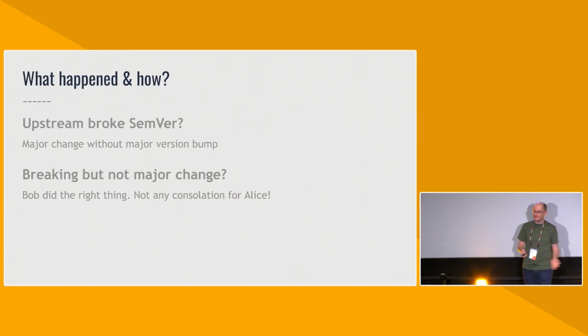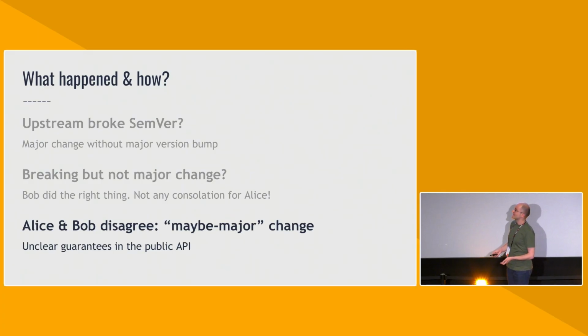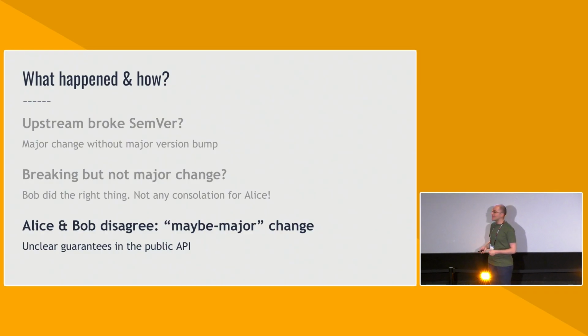Is there a third option? As it turns out, there is, and it's perhaps the most unfortunate one of all. Alice and Bob disagree on what happened. There was a piece of the API that was maybe public.